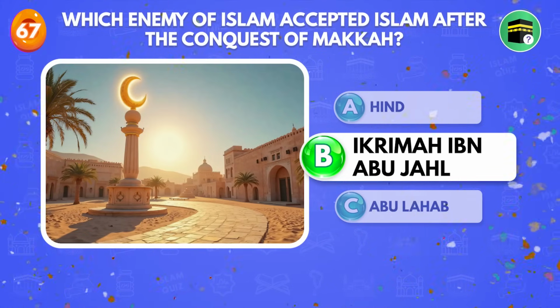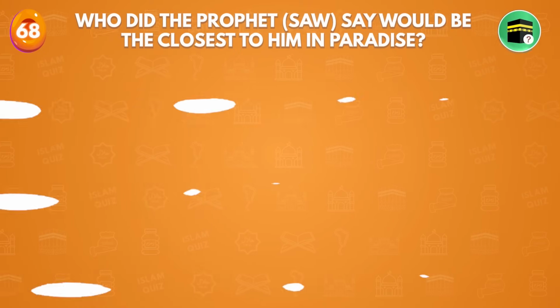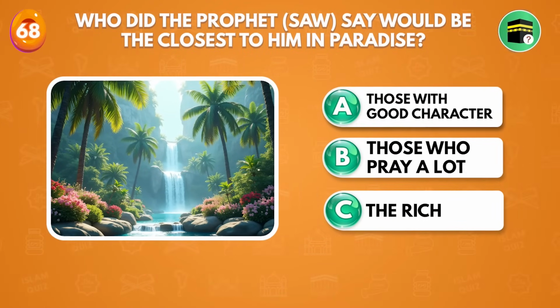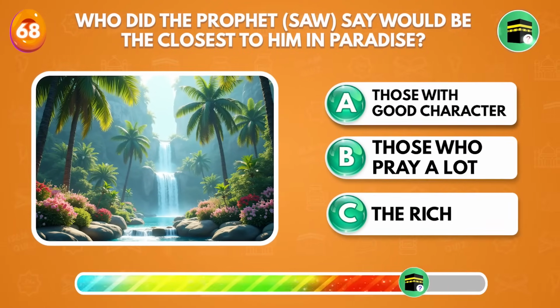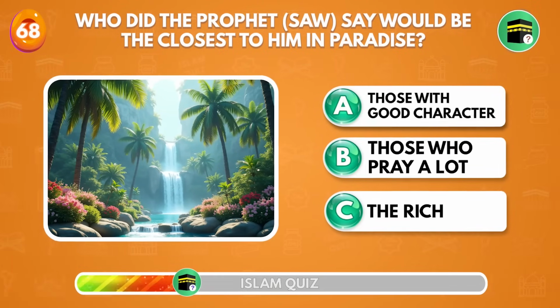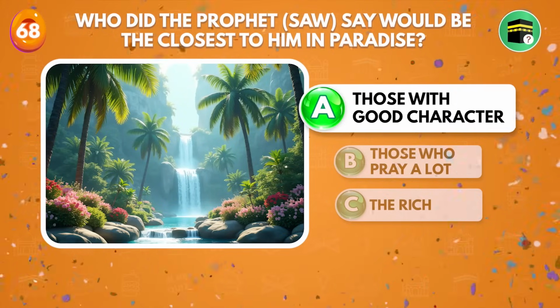Ikrimah ibn Abu Jahl. Who did the Prophet ﷺ say would be the closest to him in paradise? Those with good character.